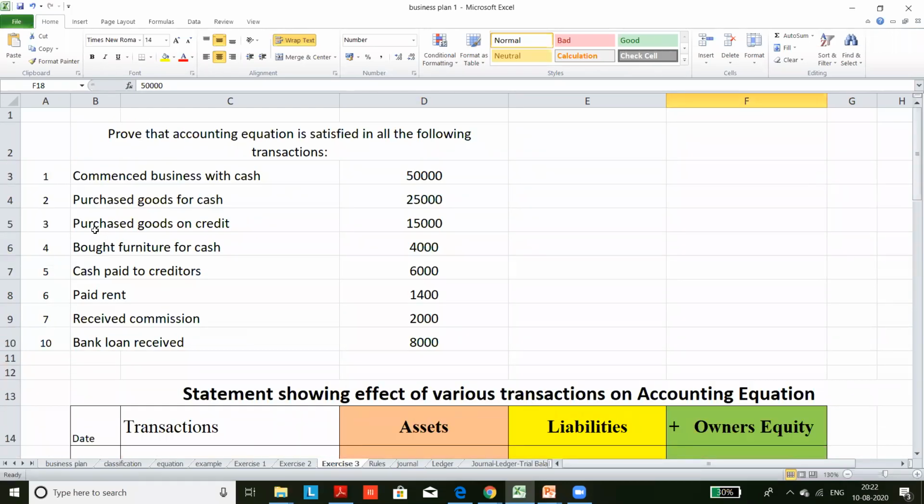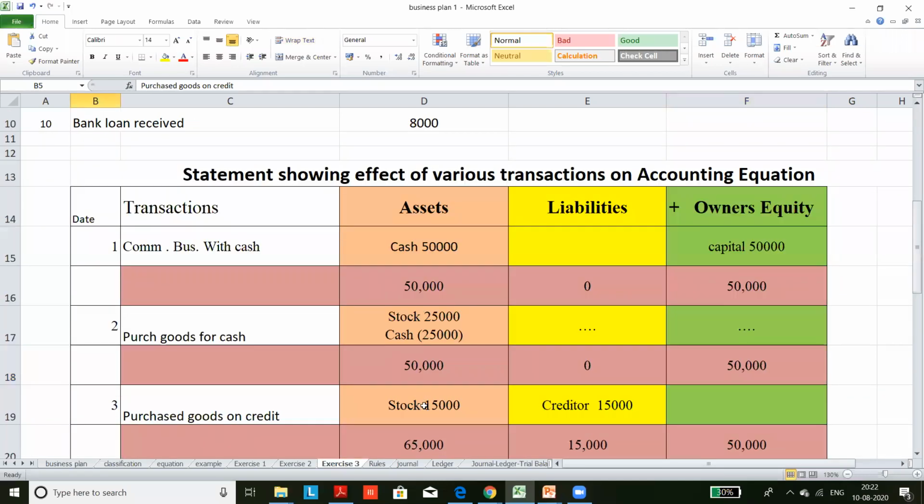Now the third transaction, purchase goods on credit. Listen, what is the transaction? Purchased goods on credit. Here what happened? Stock balance is increased by 50,000. Right? Stock is coming in, but you are not paying money. Since you are not paying money, it is your liability to the outsider.